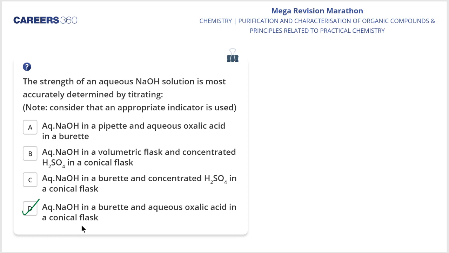Clear, my dear students? Prabhudatta is saying, ma'am, as it is a base, it shouldn't be kept in a burette. No, Prabhudatta, while we want to know the exact strength of NaOH, we will be keeping NaOH in a burette and aqueous oxalic acid in a conical flask. Okay, you may confirm this from anywhere.